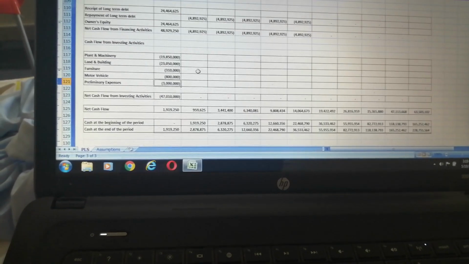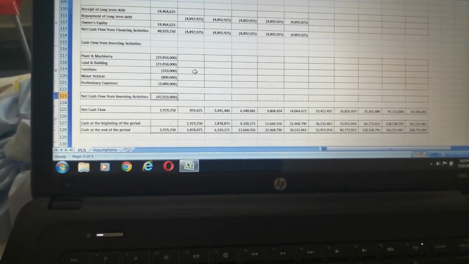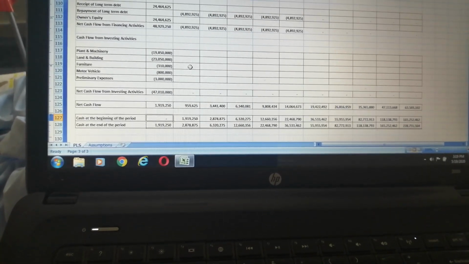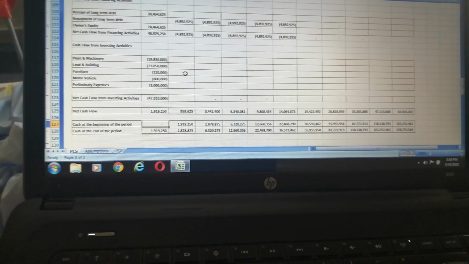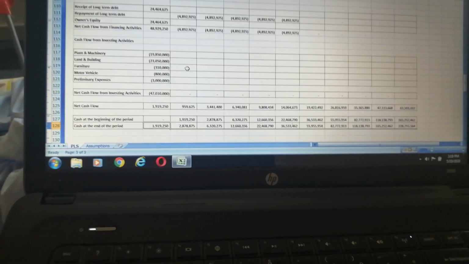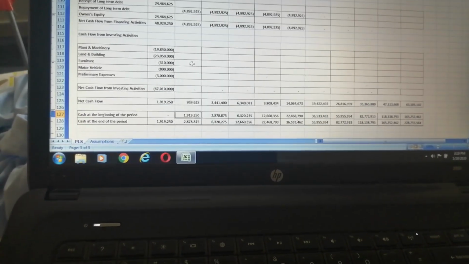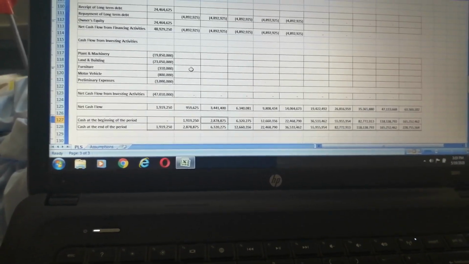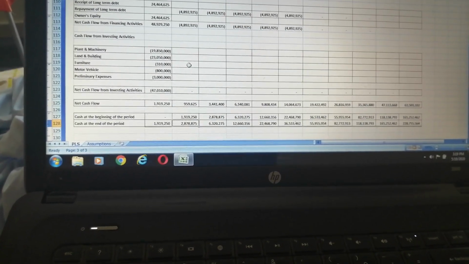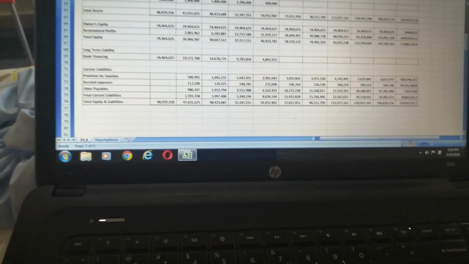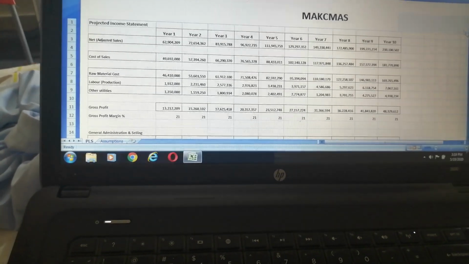This is all outflow. This is net cash flow from the investing activity. This is net cash flow. This is cash at the beginning of the period, and this is the close of the period, and the close of the period is carried forward to the next year. So the three statement financial model has come to completion.